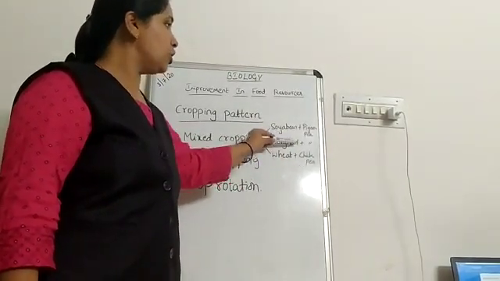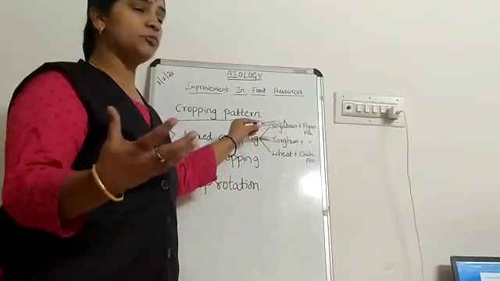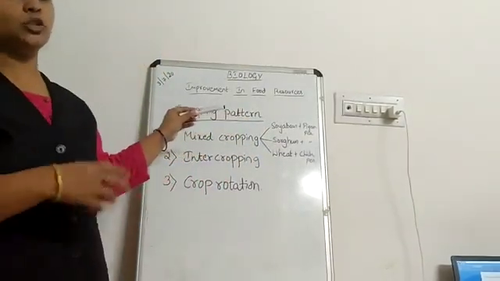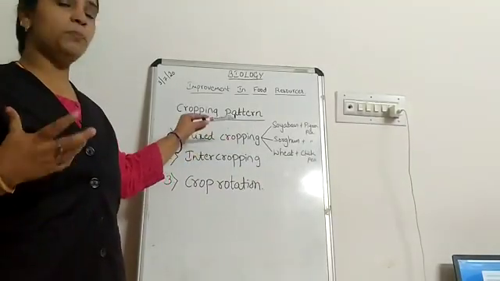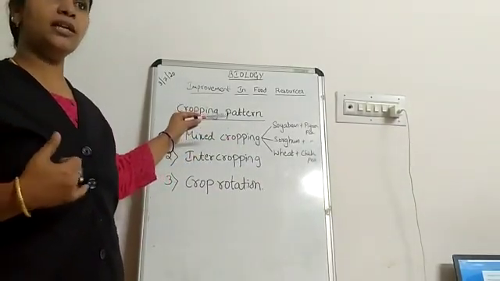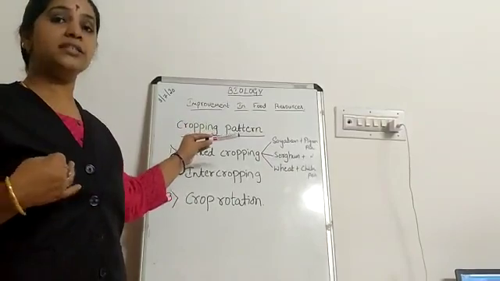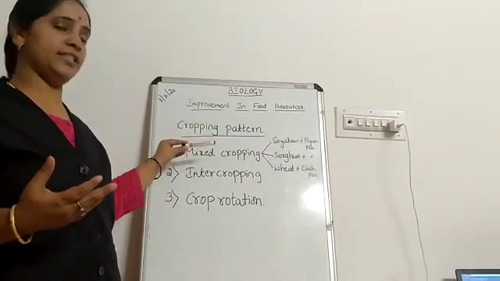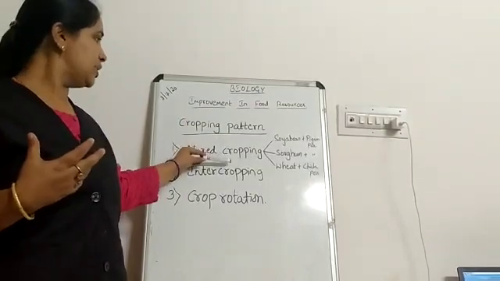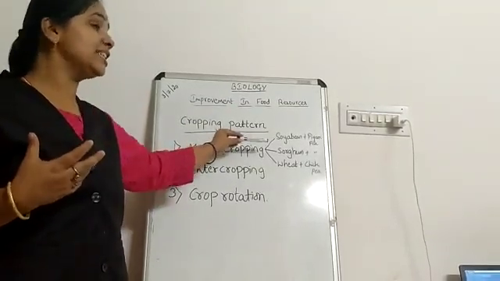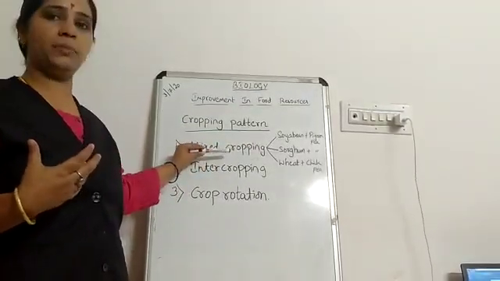The seeds will be mixed and sown in the field so that they can grow. The selection of the crops can be based on their water requirement, nutrient requirement, photo period, etc. Photo period is nothing but the availability of sunlight.